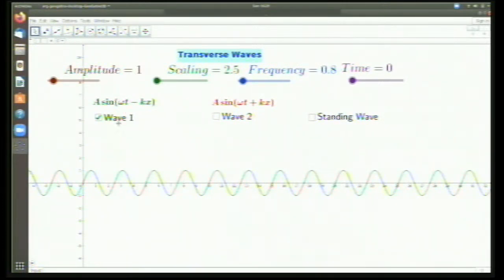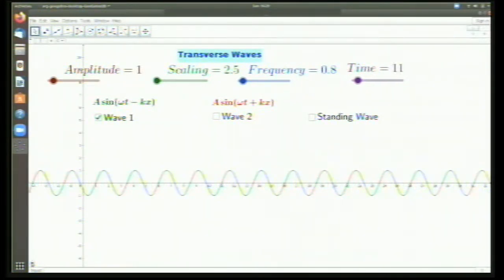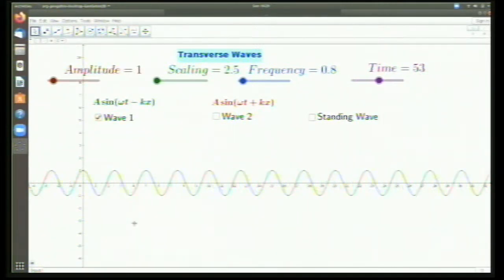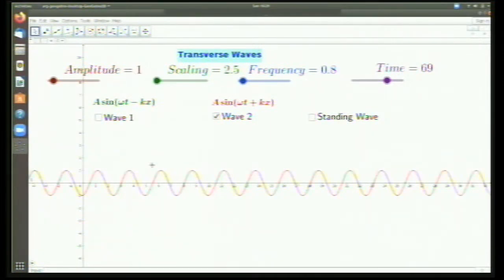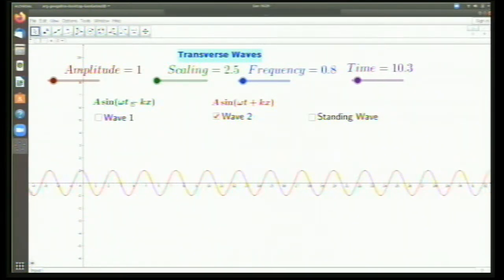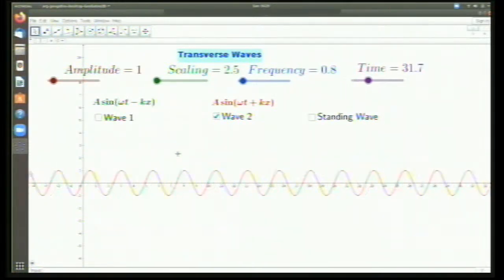Now as time goes forward, what will happen to this wave? Look at the way in which this wave is moving. The wave moves in the positive direction, that is rightwards. Now suppose I change this equation a little bit, and instead of A sin(ωt − kx), I say A sin(ωt + kx). Now see what happens. The wave starts moving towards the left. So by just changing this minus to plus, you can make a traveling wave which moves in the negative direction.